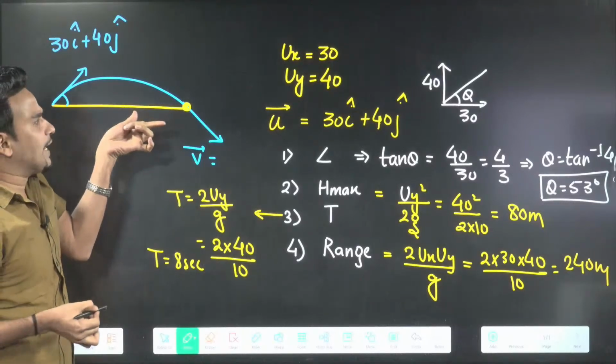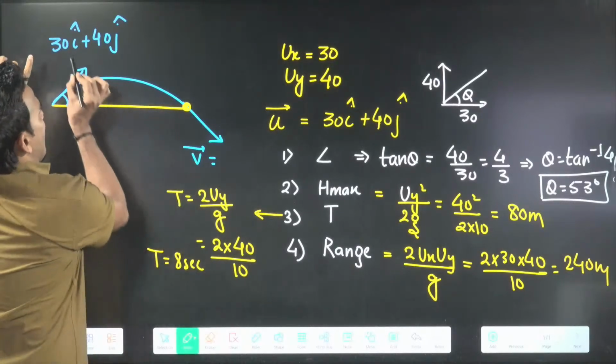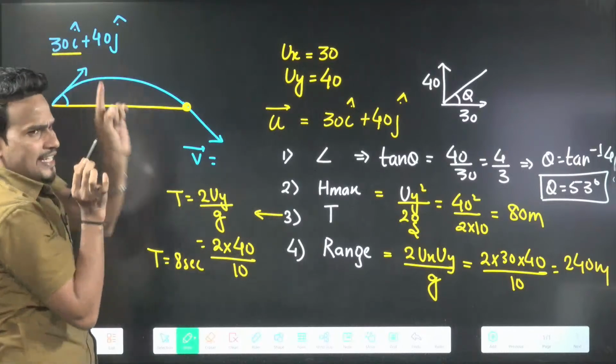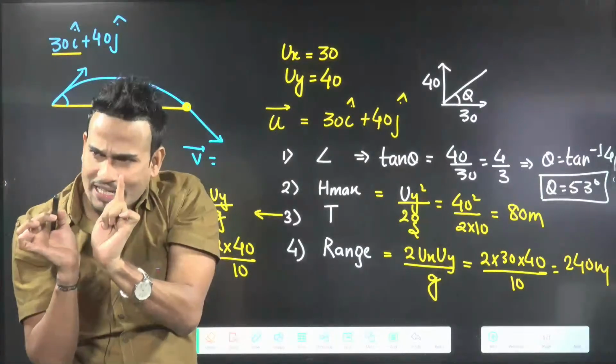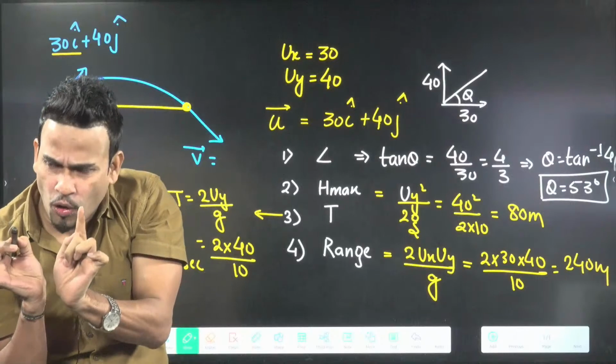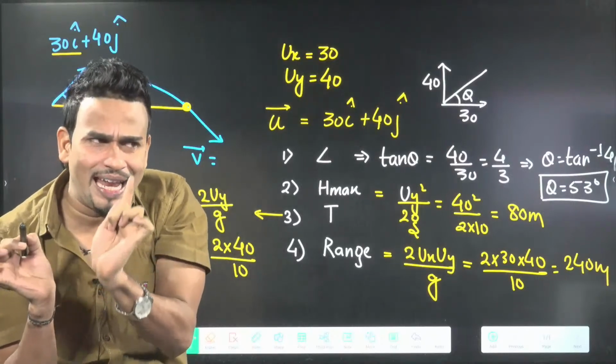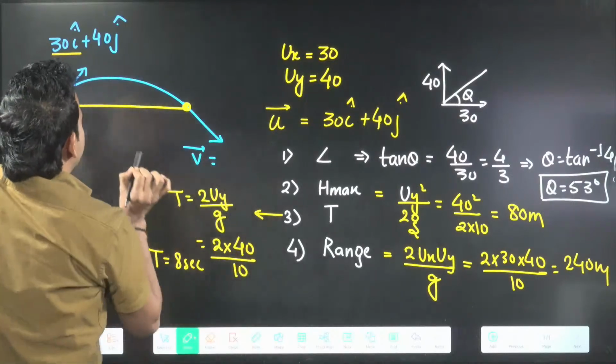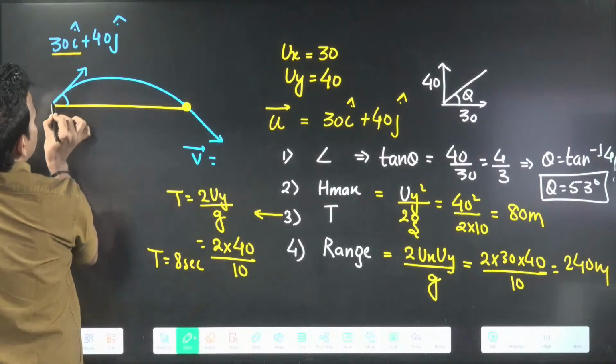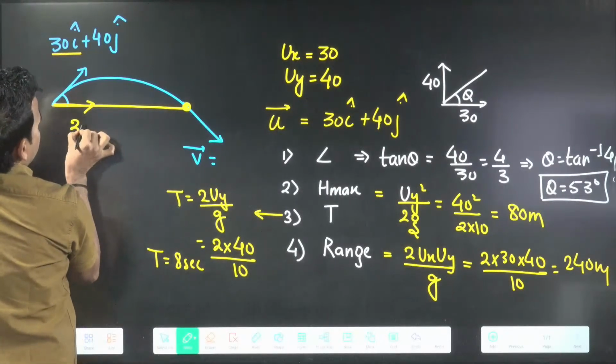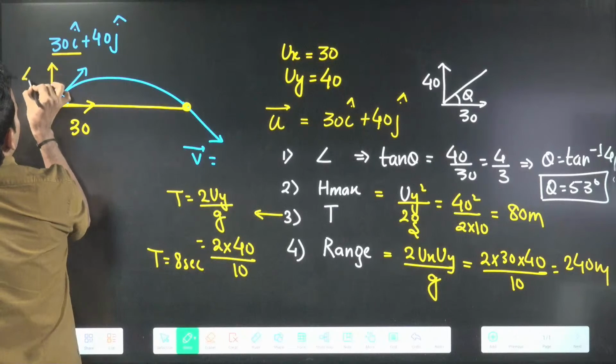For final velocity, always remember x velocity does not change. In x there is no acceleration, so x velocity will remain as it is. Here 30 i cap plus 40 j cap means along x you have 30, along y you have 40.